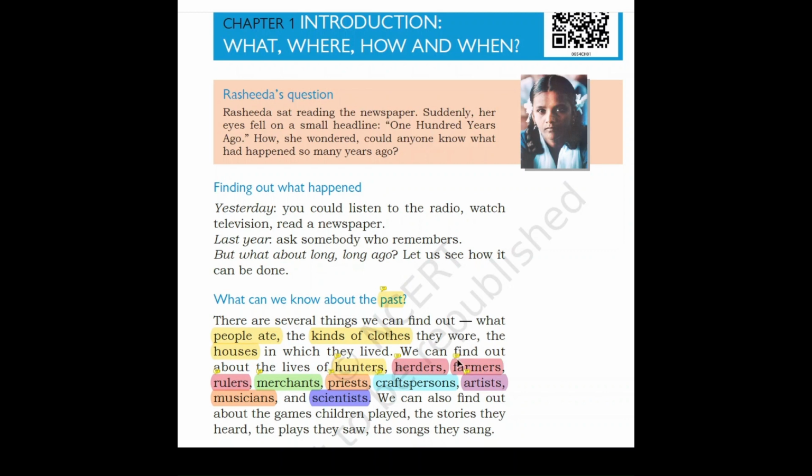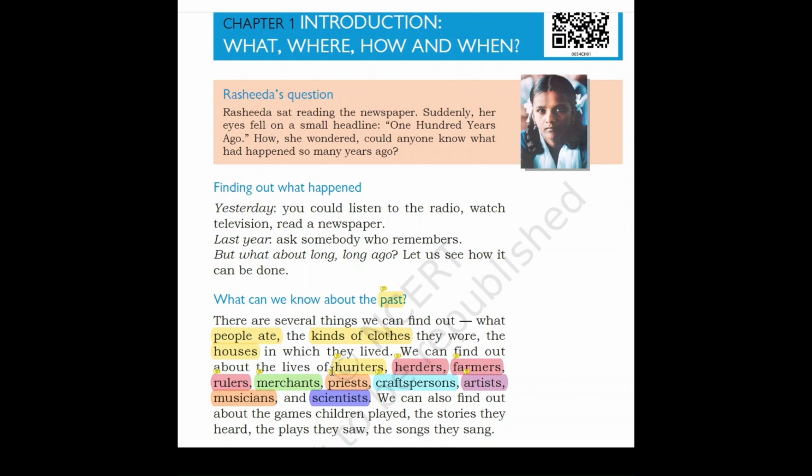Next, farmers. A person who grows crops is called a farmer. Next, rulers. Rulers are kings and persons who rule or govern. Next, who are merchants? A buyer and seller of goods for profit. He does not do it just for time pass. He does so that he makes some profit. He will sell and buy goods for profit.